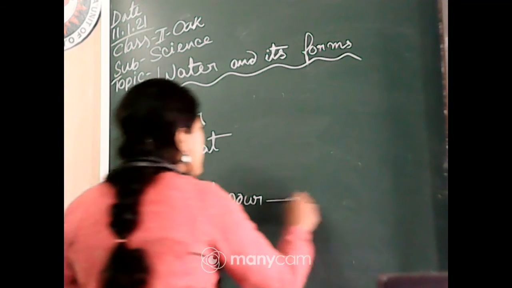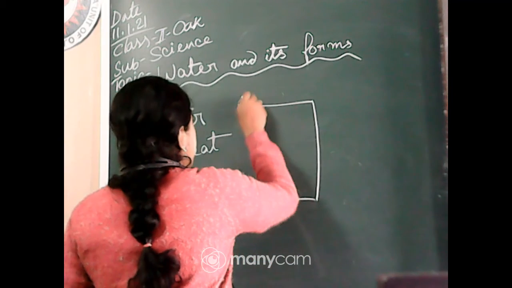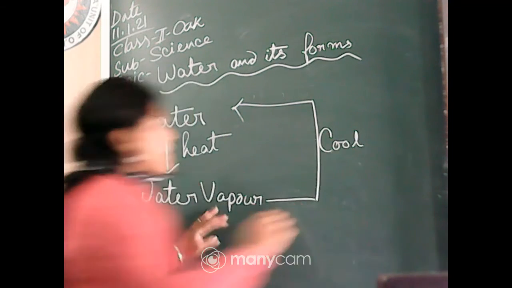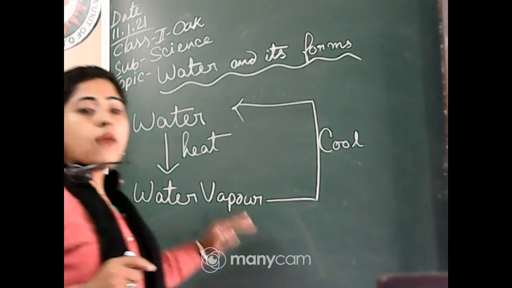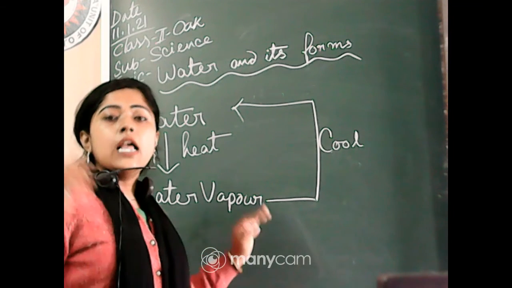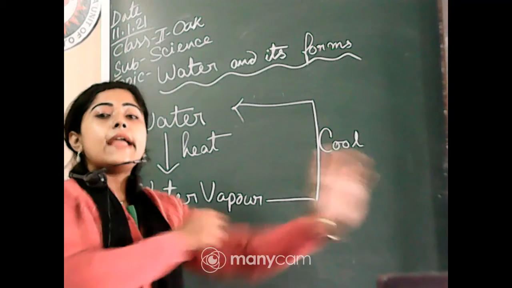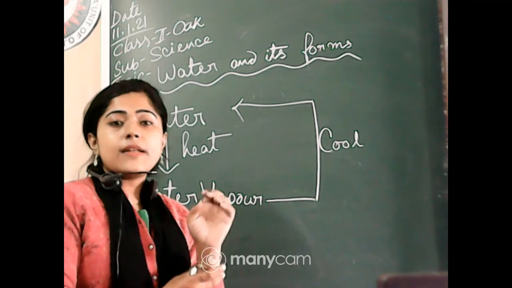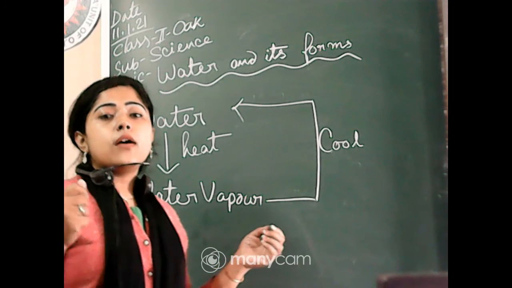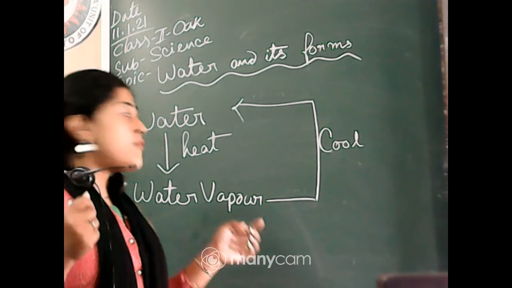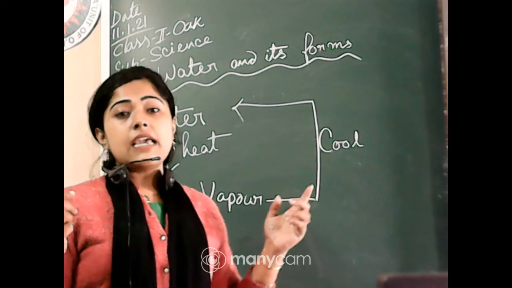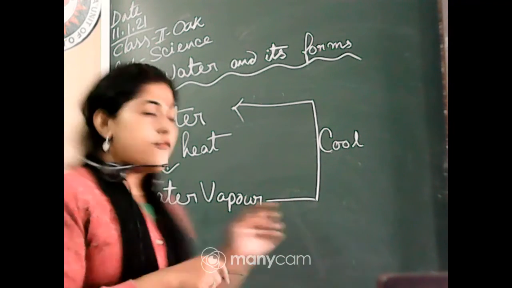And when we cool it, the water vapor, when we take a cold plate or any plate that has a normal temperature, and hold it in front of the steam, at that time we can see there are some drops of water.